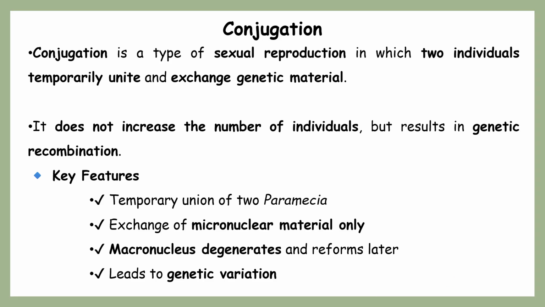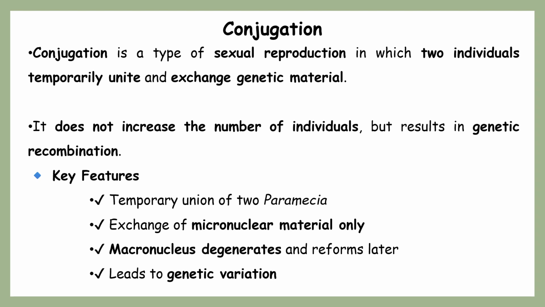Then followed by the second type of sexual reproduction method, that is conjugation. In conjugation, the protozoans do not form any gametes. Instead, as part of conjugation, it is a union between two protozoans.